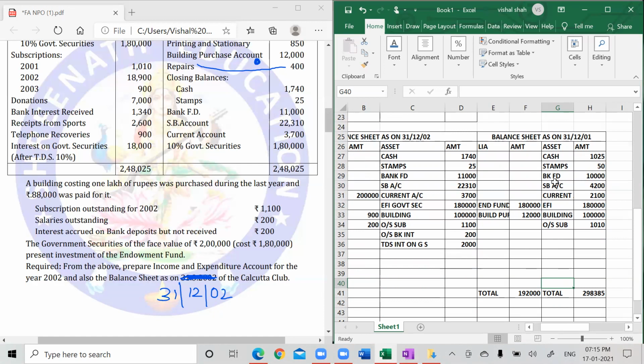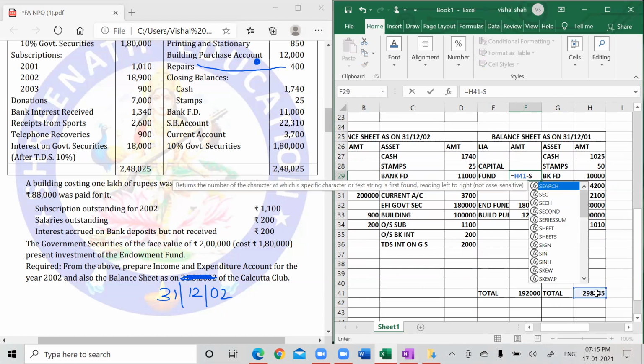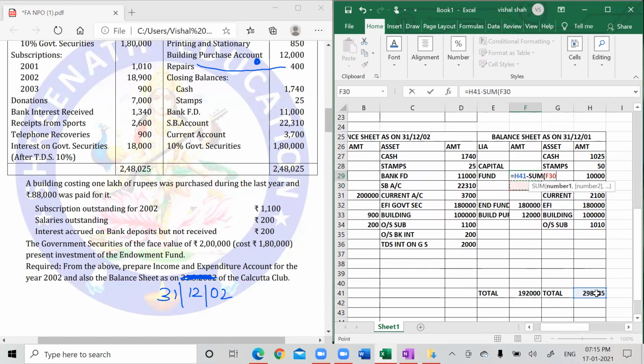So I'll get capital. Capital is how much that I got as a balancing figure. Capital fund. And for capital fund only you have done this opening balance sheet. 1,06,385.